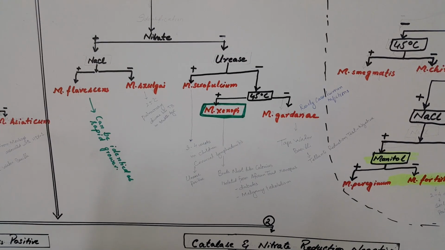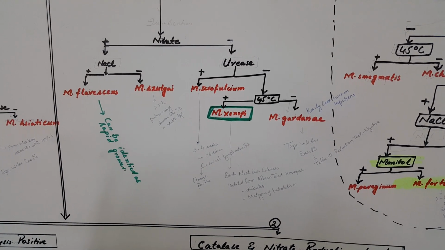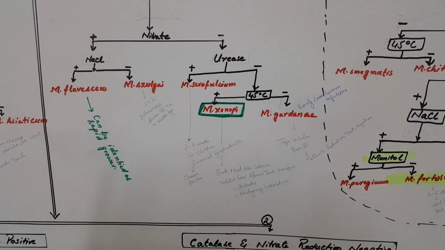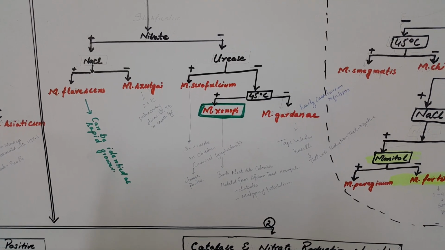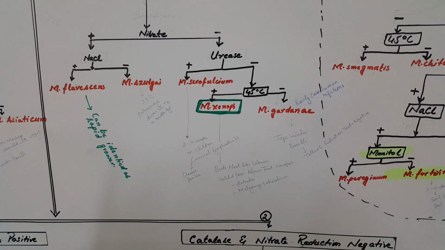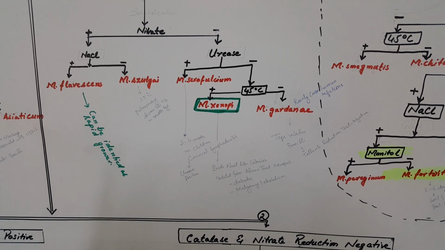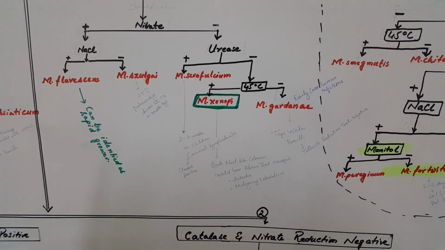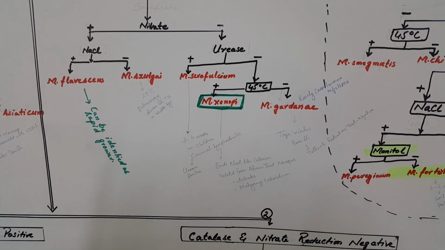If nitrate is negative and urea is positive, then the suspected organism is Mycobacterium scrofulaceum, which requires 3 to 4 weeks in children. It causes cervical lymphadenitis. It also is urease positive.